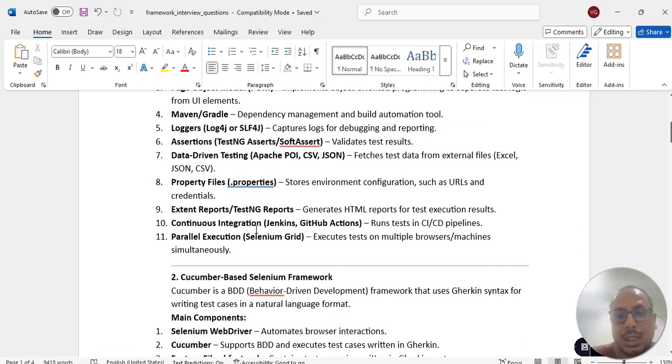For continuous integration, we will use GitHub Actions or Jenkins. Mostly everyone will use Jenkins. For parallel execution, we can use Selenium Grid or third-party cloud tools like Sauce Labs and BrowserStack. Those we can use.